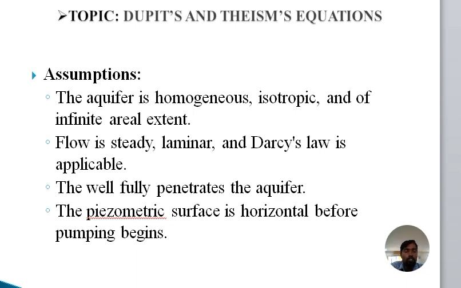called the cone of depression. So based on the cone of depression, the falling water levels are represented by the drawdown values. The actual water level minus the water level after pumping is represented by the drawdown s value.